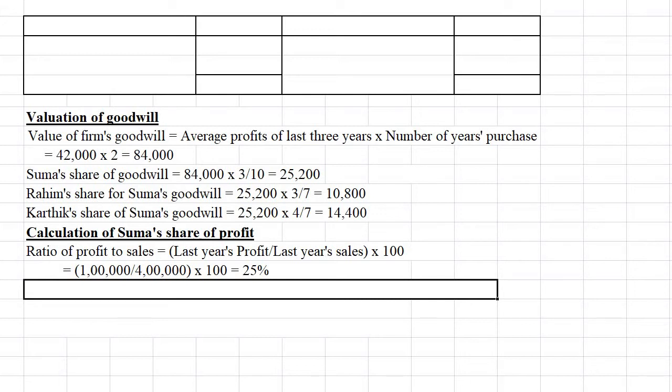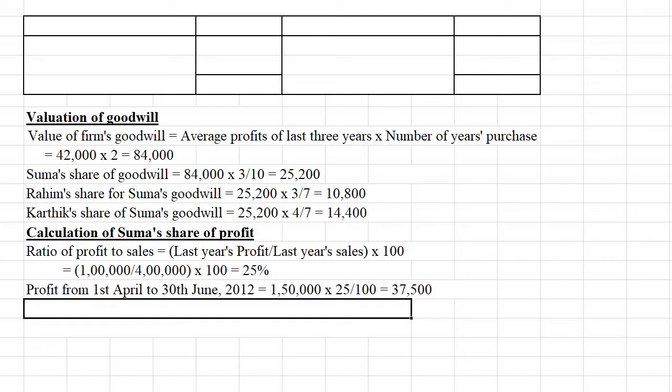Okay. Now 25% is the profit, and sales up to the date of death is given, so we can easily calculate the profit up to the date of death, that is 1,50,000 into 25%. So profit from 1st April to 30th June is equal to 1,50,000 into 25 by 100, that is 37,500. Okay. So this is profit up to the date of death. That means the total profit of the firm up to the date of death.